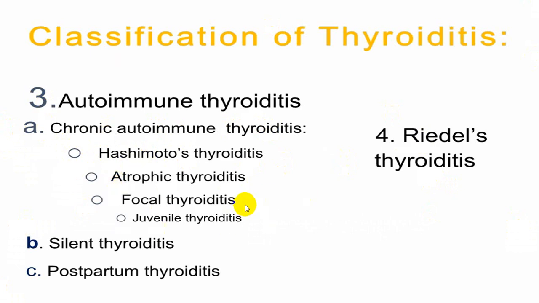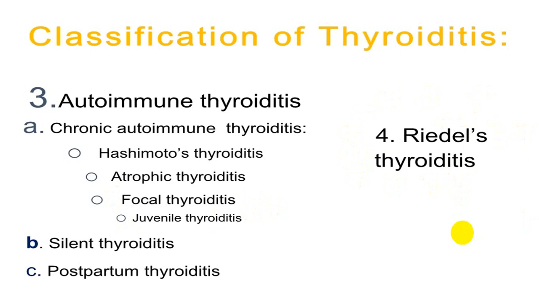Second common is silent thyroiditis, postpartum thyroiditis, and there are some other varieties like atrophic thyroiditis, focal thyroiditis, juvenile thyroiditis. And another variety where you end up with a lot of fibrosis and the thyroid gland becomes thickened and hard, we call Riedel's thyroiditis.